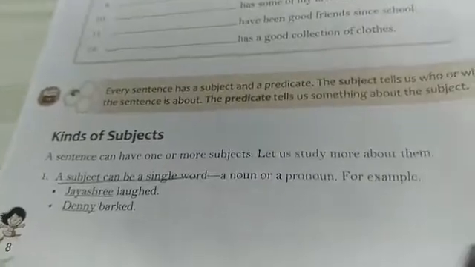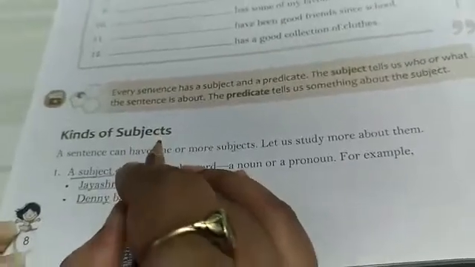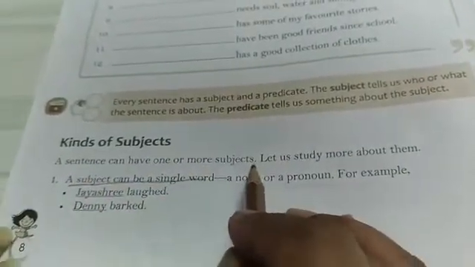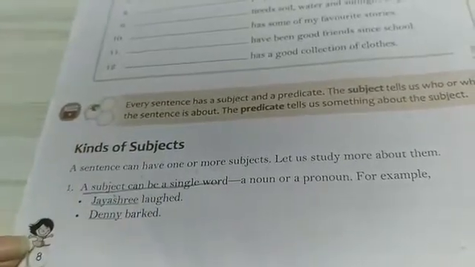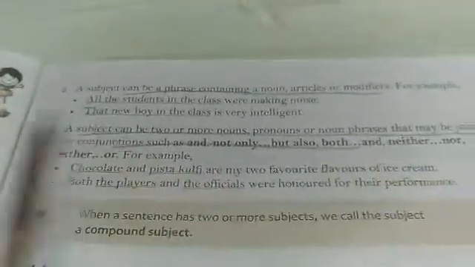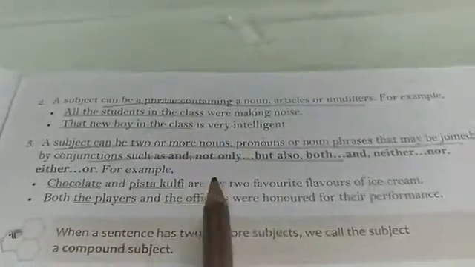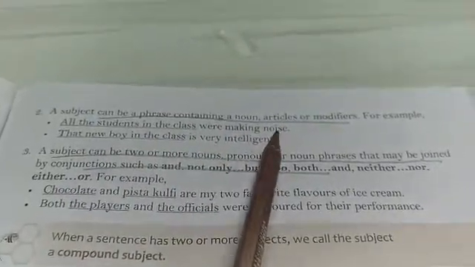This you have done in classes 3, 4, 5, 6. So in class 7, we look at kinds of subjects. You have done only the subjects. Now we will know what the different kinds of subjects are. A sentence can have one or more subjects. A subject can be a single word, a noun or a pronoun. Example, Denny barked. A subject can also be a phrase containing a noun, article or modifiers. All the students in the class were making noise.